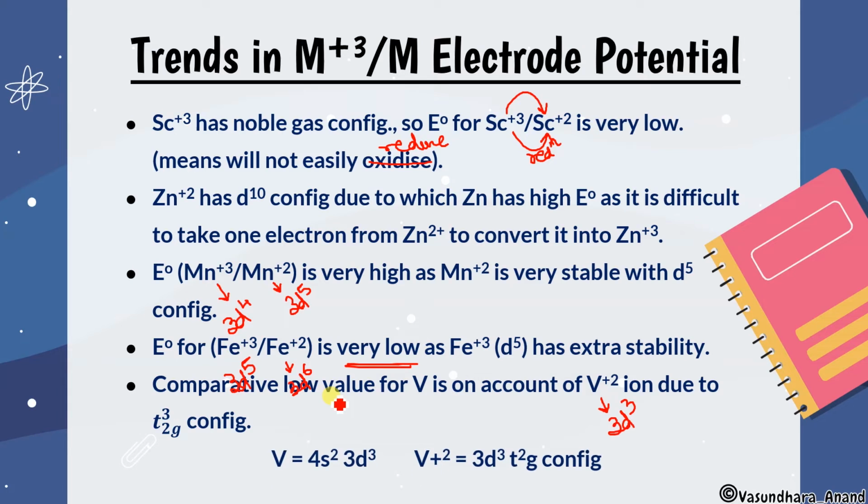Okay. So now vanadium 4s2 3d3, V plus 2 3d3, T2g configuration it is called, and the T2g configuration will be a stable condition, so it won't be reduced from V plus 2 to V, and that's why the reduction potential will be less. E naught value, E naught reduction will be less for this.